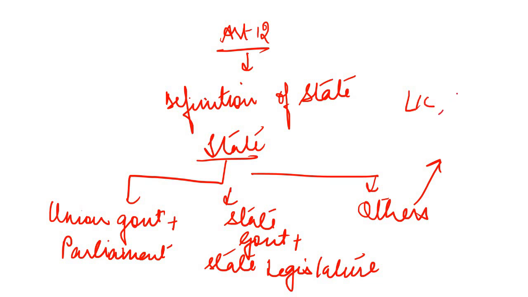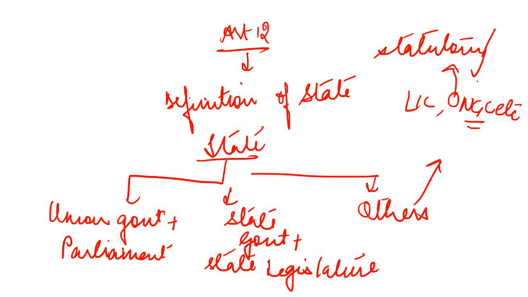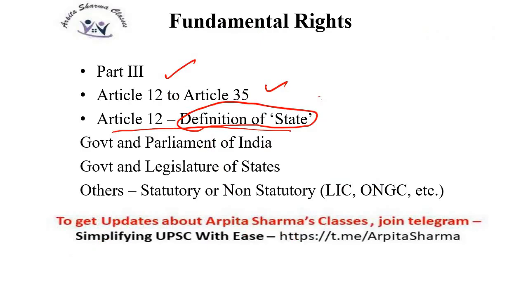Such as LIC, ONGC, etc. These are statutory and non-statutory organizations. The definition of state as per Article 12 includes all the governments of the states, the legislatures of the states, the Union government and the Parliament of India, and others. Others, what are others, or what is included in others?